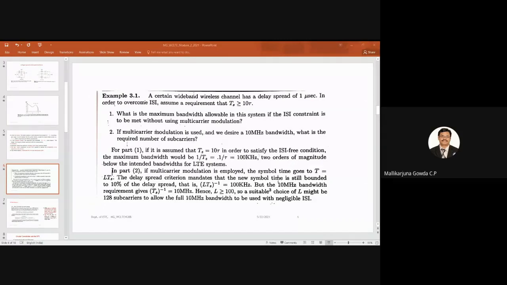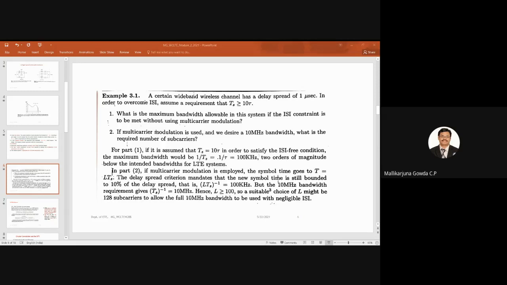I said the symbol time has to be greater than or equal to 10 times the channel delay spread. So without using multi-carrier modulation, the maximum allowable bandwidth for ISI free communication is what? Only 100 kilohertz, right? With the use of multi-carrier modulation, it is possible to go up to 10 megahertz of bandwidth. That is the maximum allowable bandwidth, right? I can use a maximum bandwidth of 10 megahertz. But how many subcarriers do I need to use? I need to use 128 subcarriers.